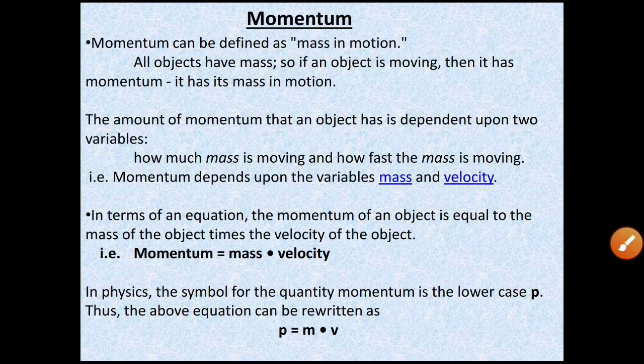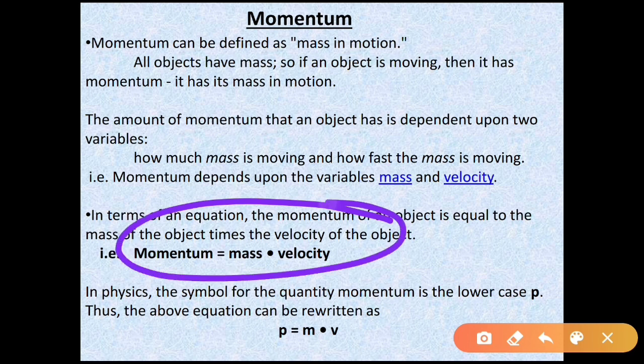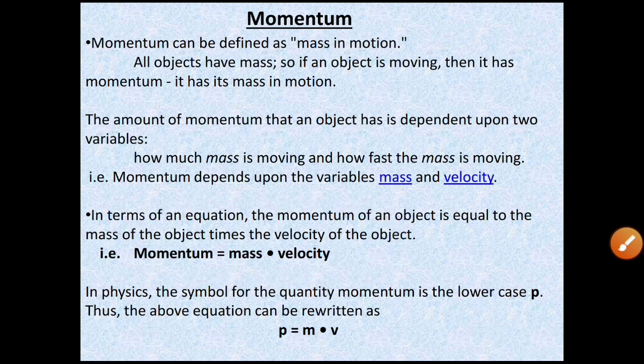Right. So here the force exerted on a body does not only depend upon the mass and does not only depend upon the velocity. It depends upon both things, that is mass and velocity. And that product of mass and velocity is called the momentum. So from the definition we can say that momentum can be defined as mass in motion.